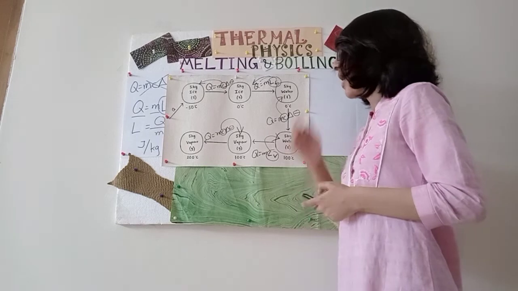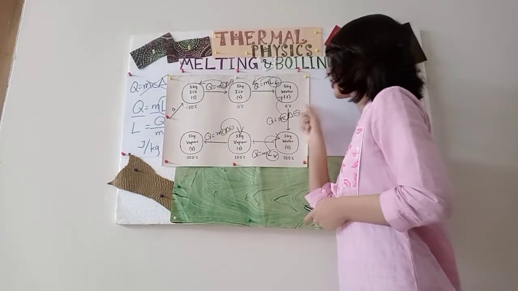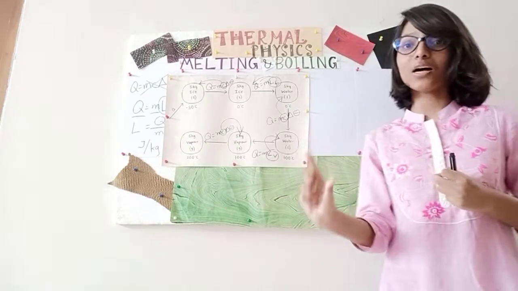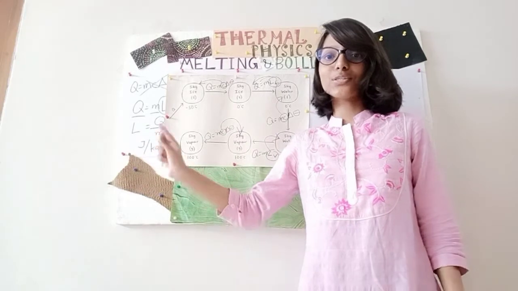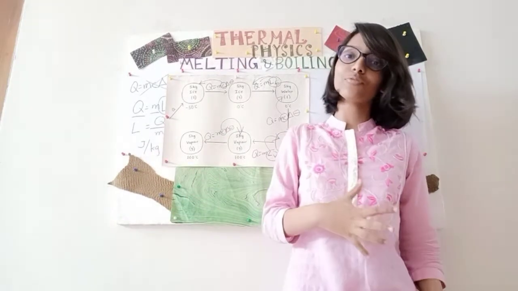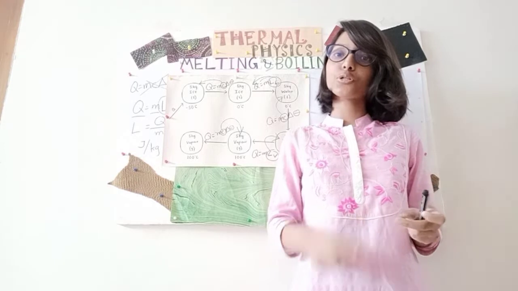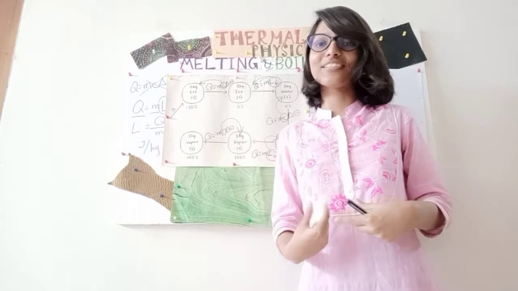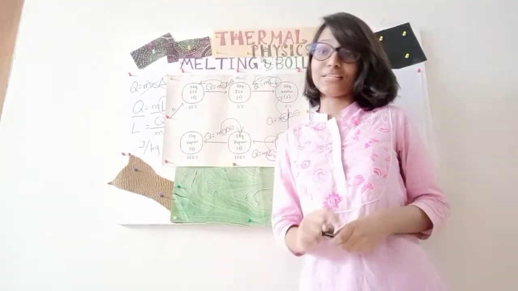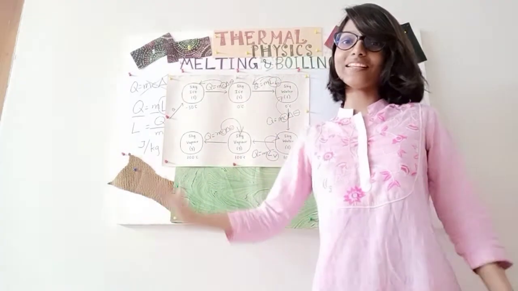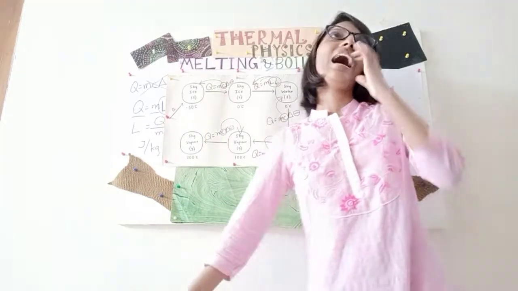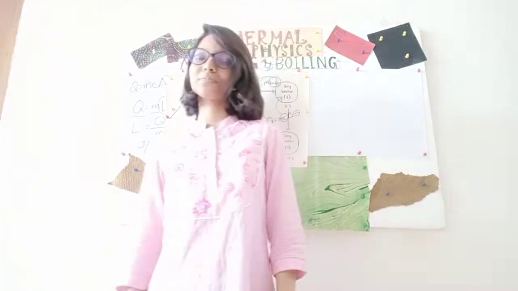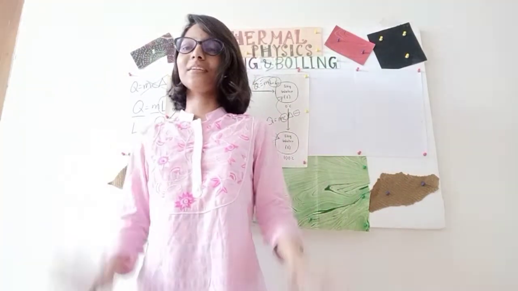Which means, of course, 5 kg water at 0 degrees Celsius has more energy than 5 kg ice at 0 degrees Celsius, because all the energy of the 5 kg ice has already been transferred to the water to change its state. So the water has more energy than the ice in this situation, because all the heat has already been transferred. It was a fun question, I know, right? I also enjoyed asking you this question because it was a little tricky.